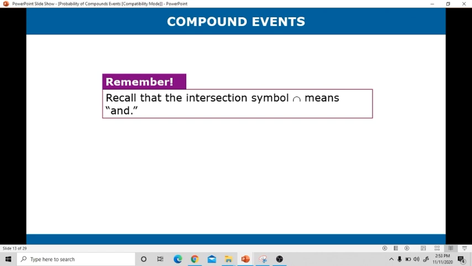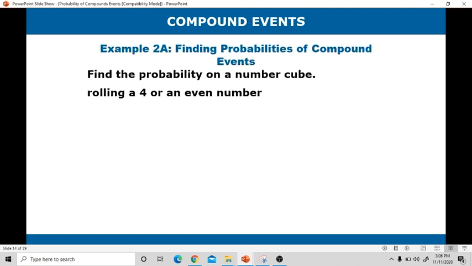Recall that the intersection symbol means and. Itong reverse U means intersection, and indicates intersection. Let's proceed to application. Find the probability on a number cube. The given events are rolling a 4 or an even number.